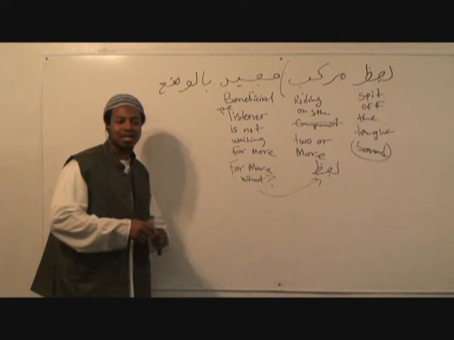So now, what is a fi'lun? It's an action word. What is an action word in English? We call it a verb, right? It directly corresponds with the English word action. What is it in technical terms? It's a word that points to a meaning in and of itself. It is a word that's independent of other words in order for you to understand it. But the difference is it's connected to a time.